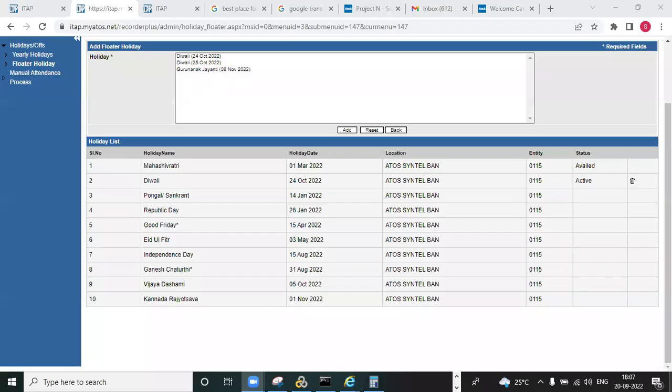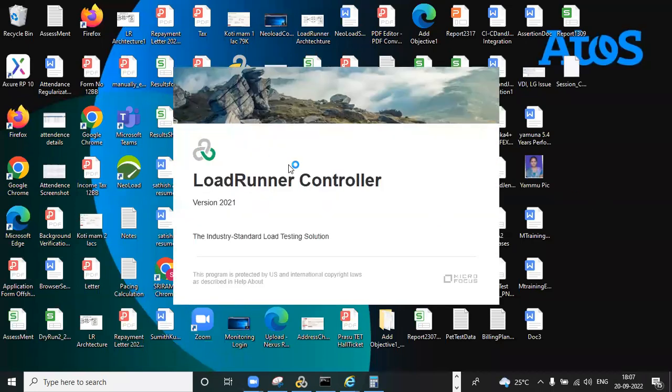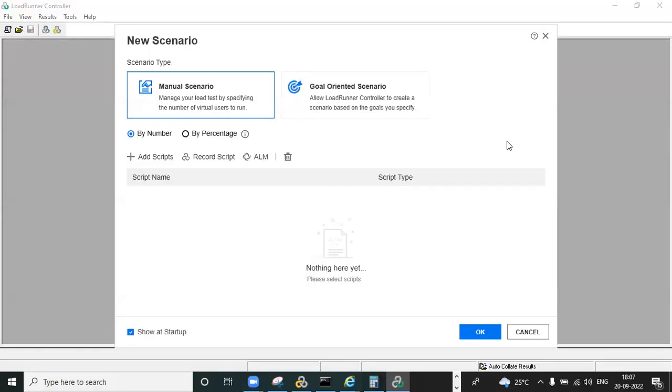Yeah, thank you. So I will share my screen. Are you able to see it, right? Now we are opening the controller. We can go into the controller once your scripting and all enhancements are completed, so your script will work from a multiple user point of view. Then you can move that script into the controller. Once you open the controller, it will open like this.